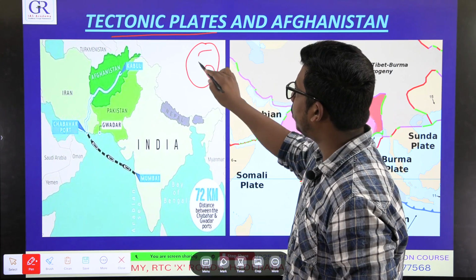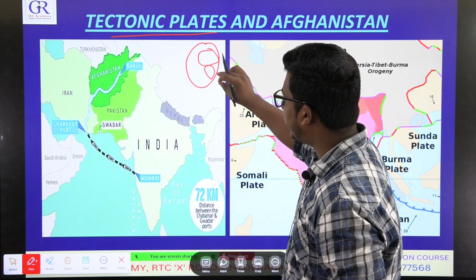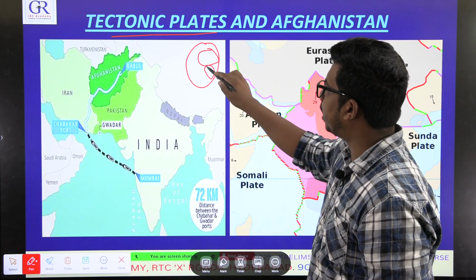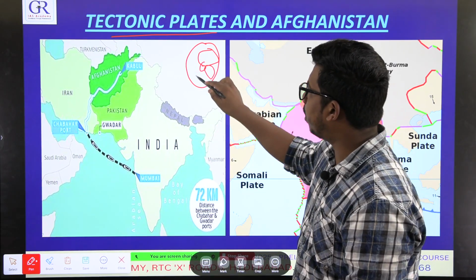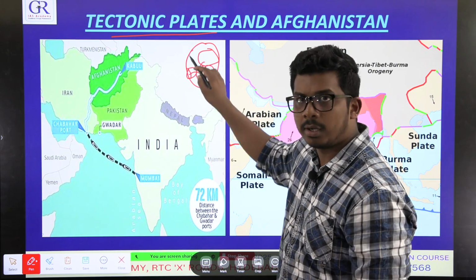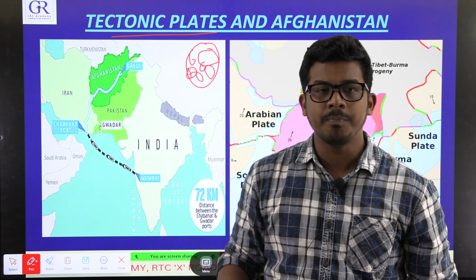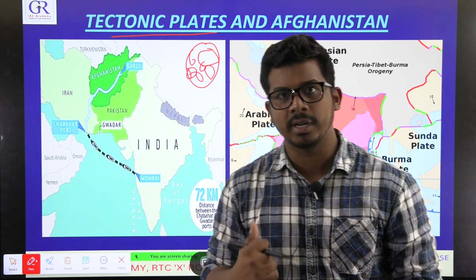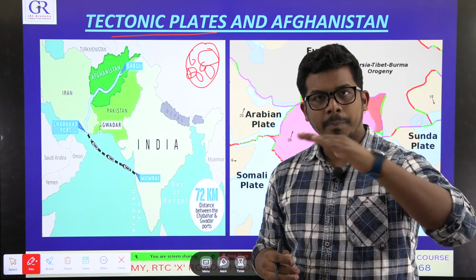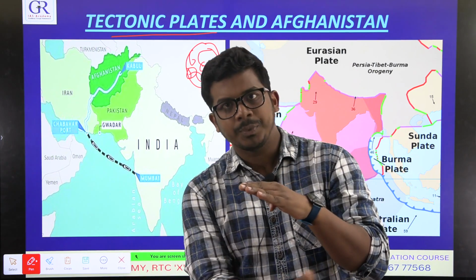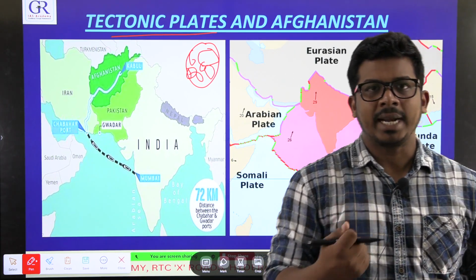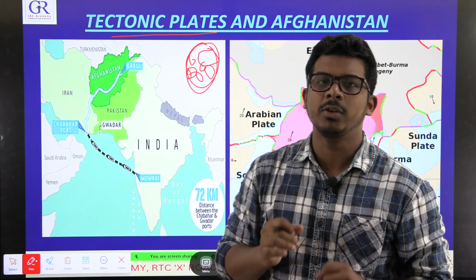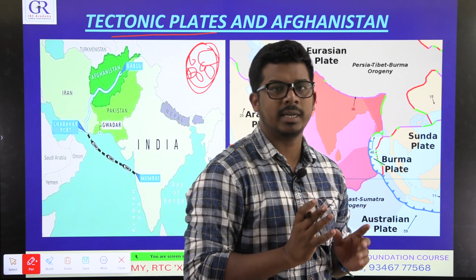There will be something called the Eurasian plate. So India and Europe are not a single landmass. They are separated. Again, there will be the Arabian plate, the African plate, South American plate, North American plate, Pacific plate. You will read about all this in detail in geography also. The top land of the earth and the upper mantle, this upper solid part of the earth, is divided into many plates. That is what you have to understand.